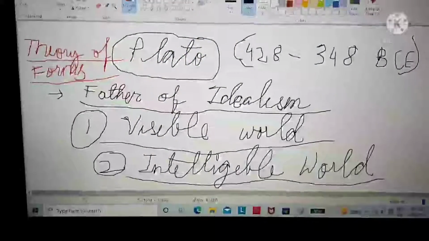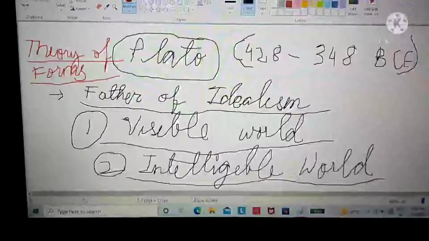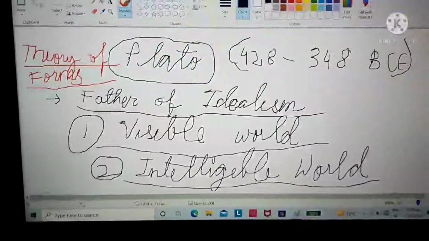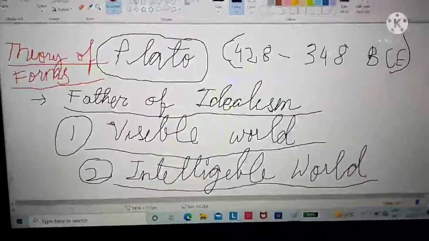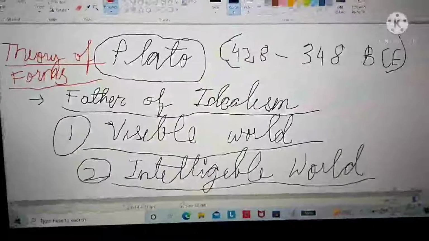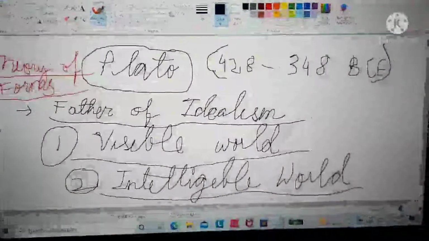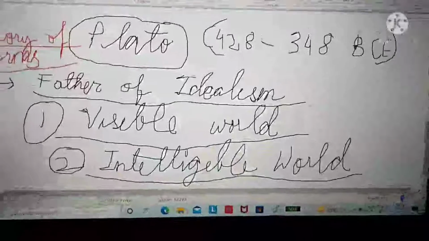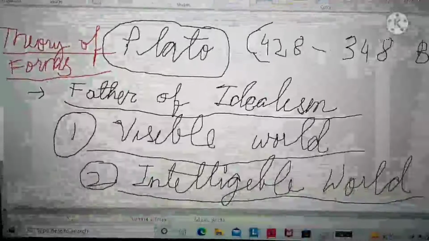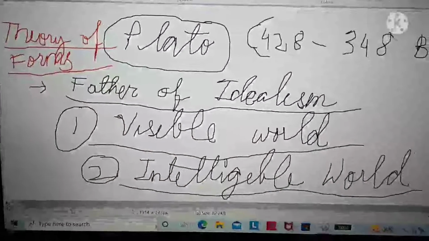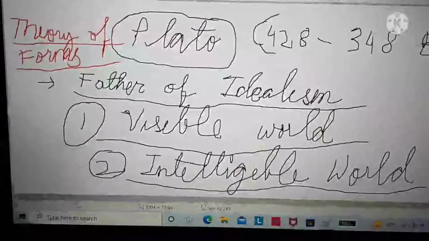What is best? Communism, capitalism, socialism, what is best? Saree is best, salwar is best, suit is best. What is best? That only the philosopher will say. Anyone can become a philosopher if he starts questioning.